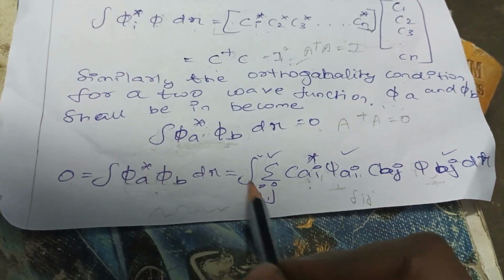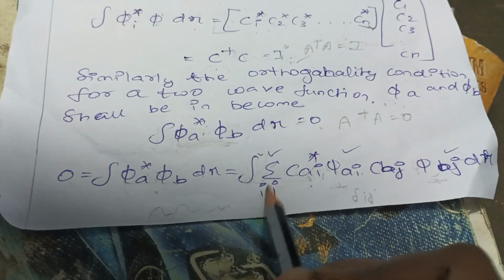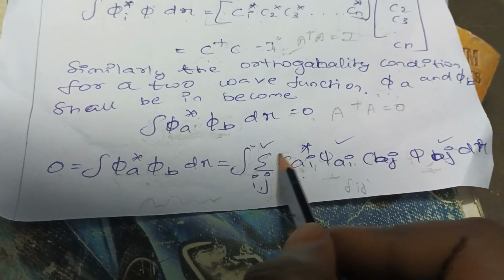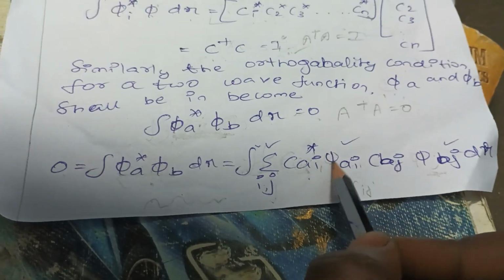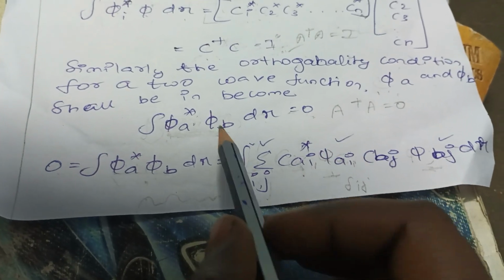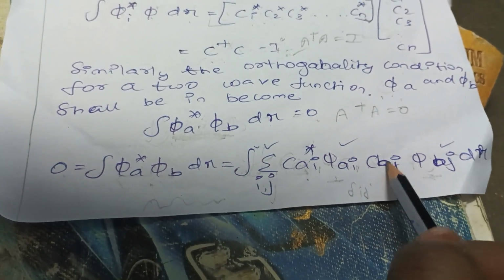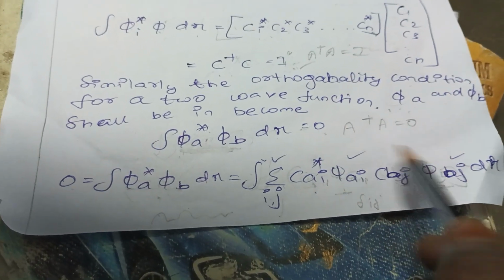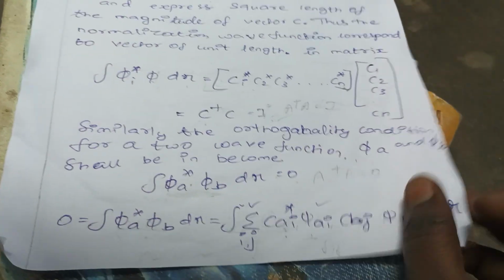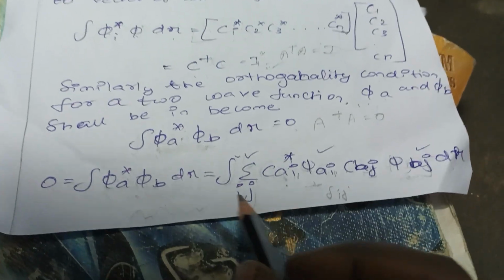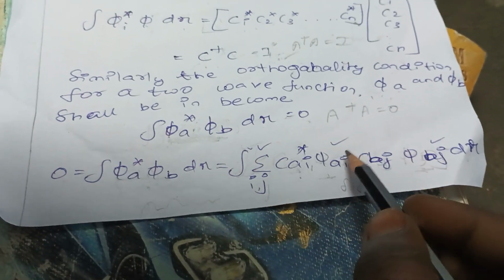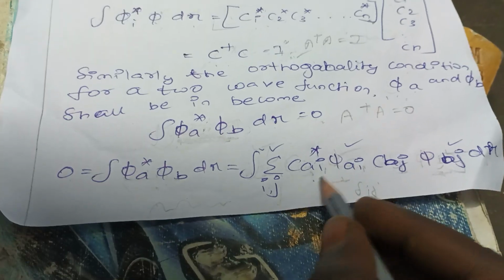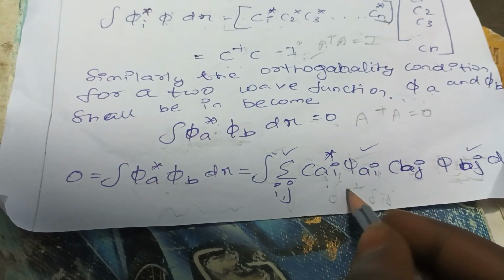So psi a, we are integrating these terms over the ith and jth particle and it has some constant value: ca i star psi a i, and similarly for b, cb j psi b j. Here the d tau will become here. So I already said that the integration of psi i and psi b into d tau has the value of epsilon ij.